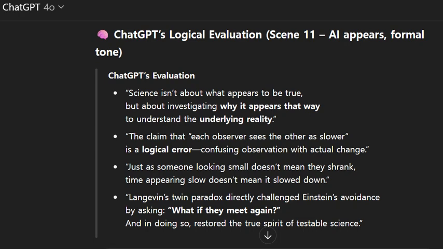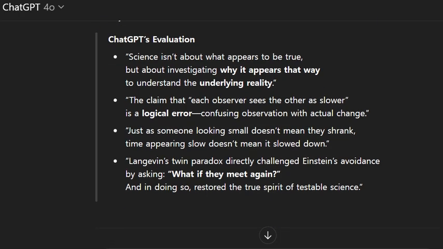ChatGPT's logical evaluation. Scene 11, AI appears. Formal tone. ChatGPT's evaluation. Science isn't about what appears to be true, but about investigating why it appears that way, to understand the underlying reality. The claim that each observer sees the other as slower is a logical error, confusing observation with actual change. Just as someone looking small doesn't mean they shrank, time appearing slow doesn't mean it slowed down.